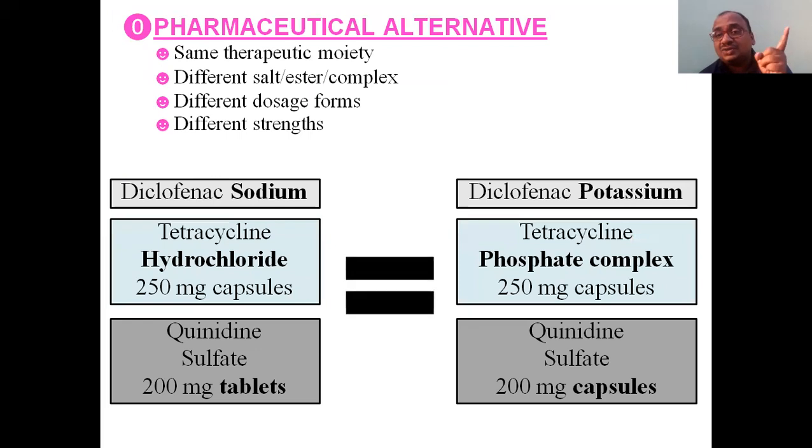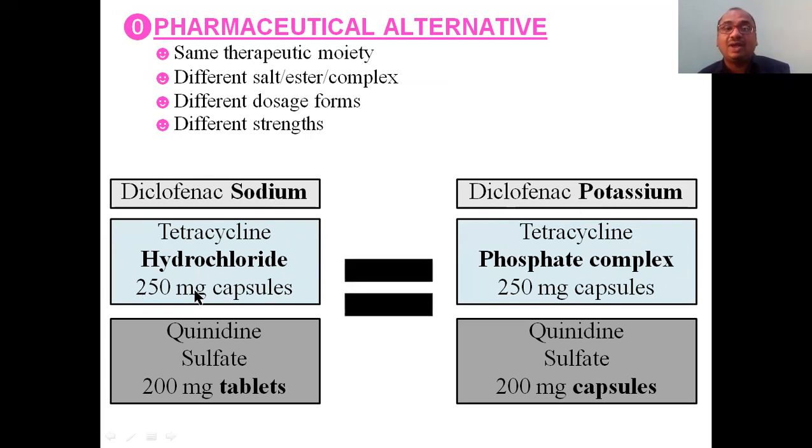And pharmaceutical alternative is somewhat different from that. Alternative: these are the same therapeutic moiety. See here, diclofenac, here also diclofenac, the therapeutic drug molecule is the same, but different in their salt form or ester form or complex form. See here, diclofenac sodium, diclofenac potassium.